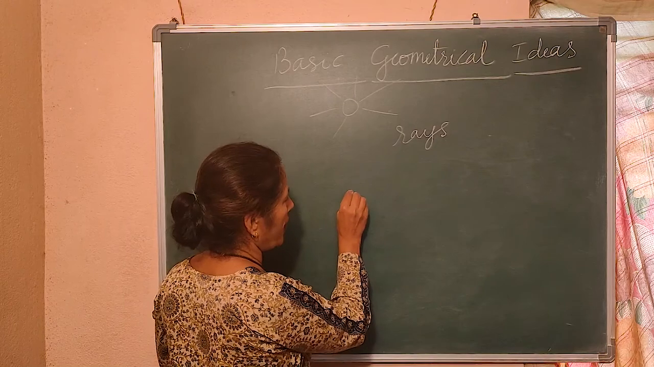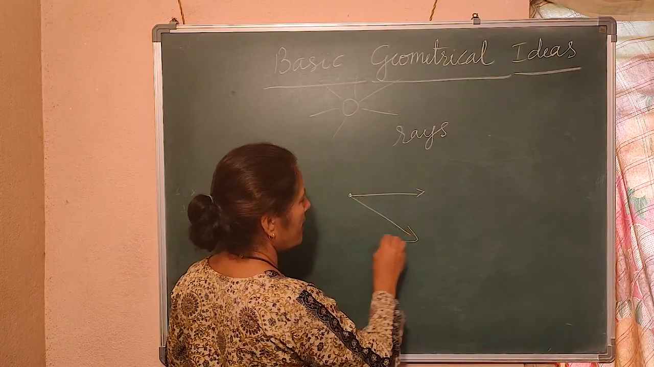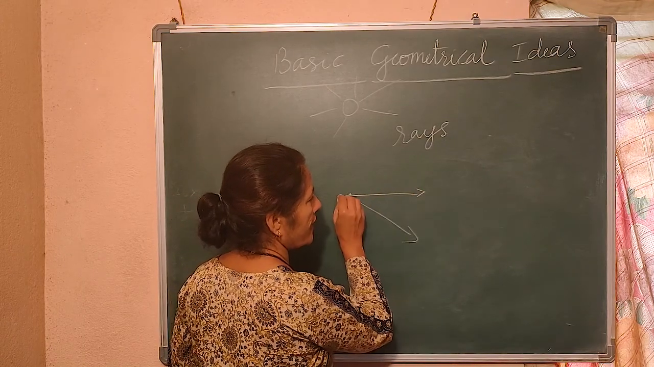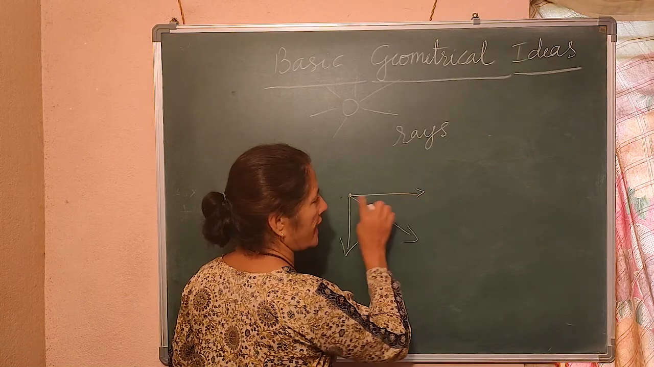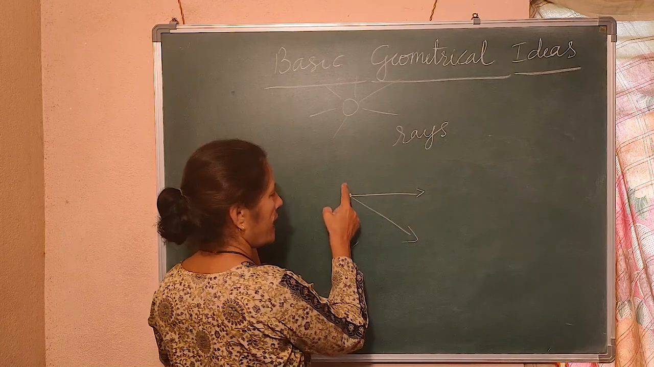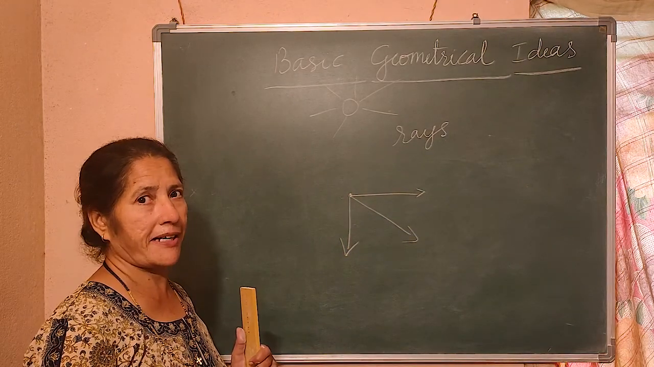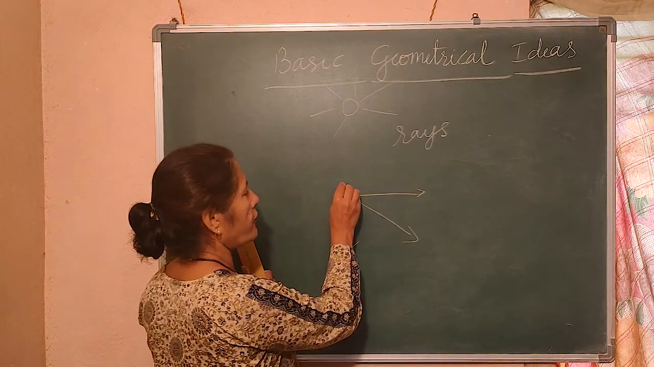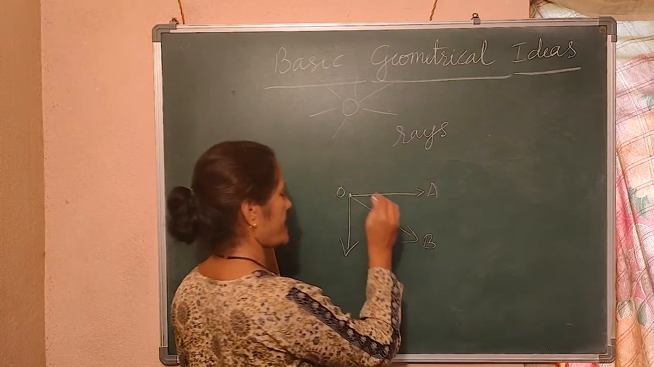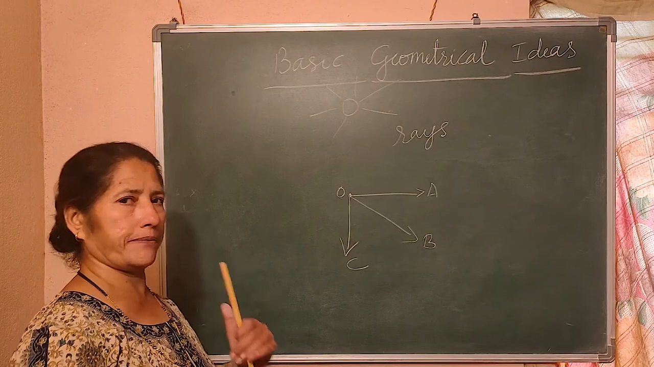If there is a point and the rays go like this. See, these are rays. From the point, it is one direction and it shows that it moves in this direction. It moves in this direction. It moves in this direction. They are called rays. You understand? So, if I name it as O, OA is a ray, OB is a ray, OC is a ray. Did you all understand? It is a ray.